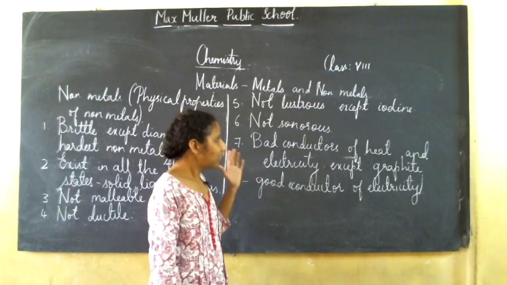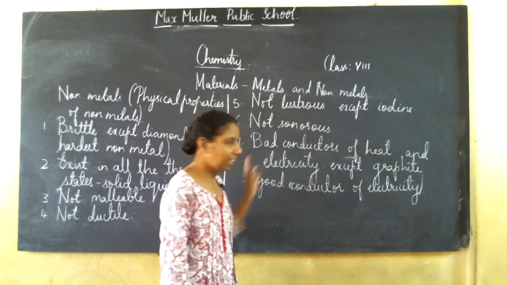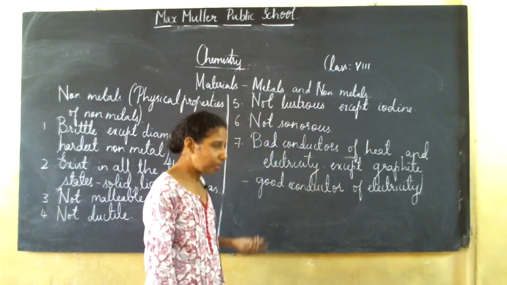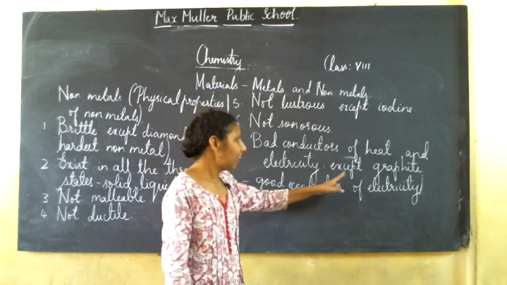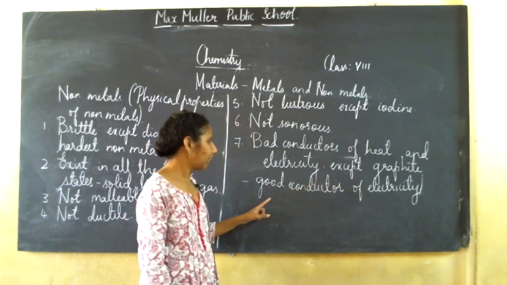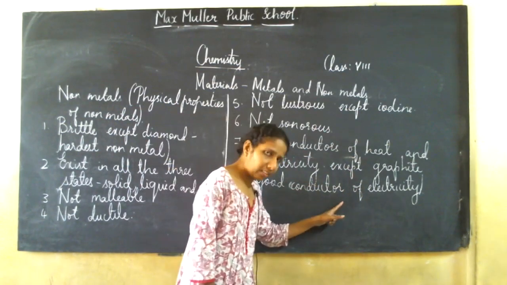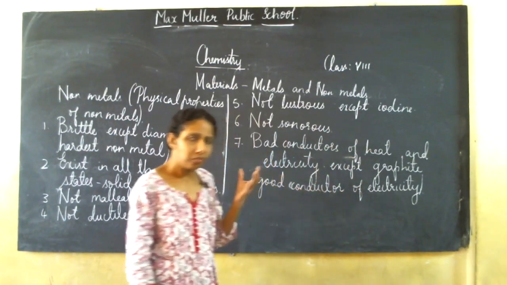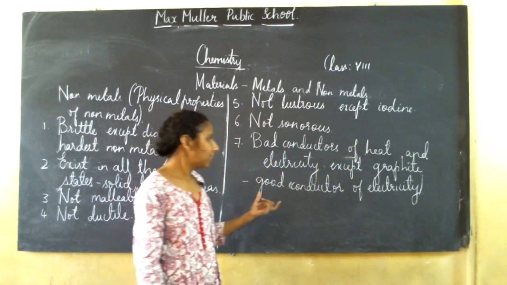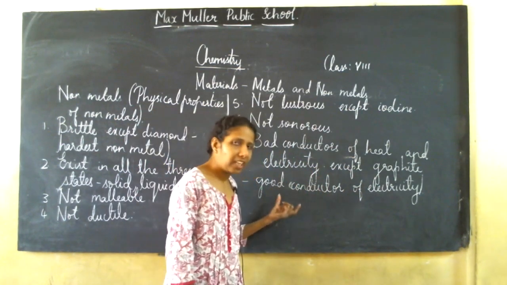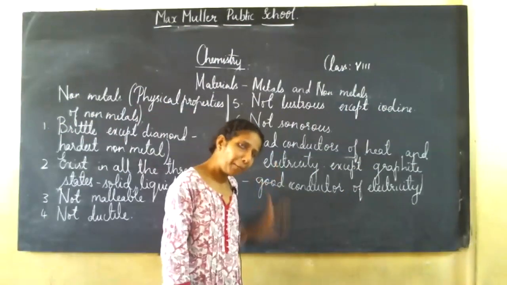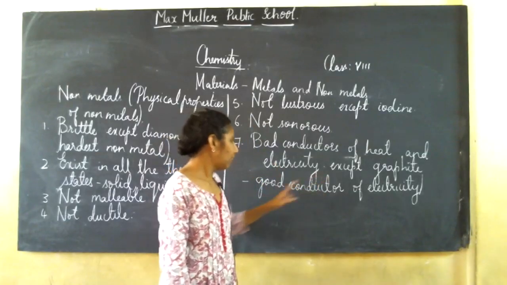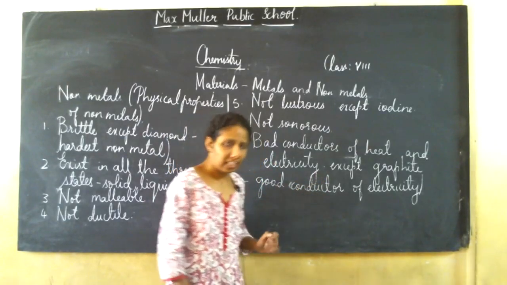That is, they do not allow heat and electricity to pass through them. Except graphite. Though graphite is a form of carbon, it conducts electricity. Electricity passes through it. So graphite is a good conductor of electricity.